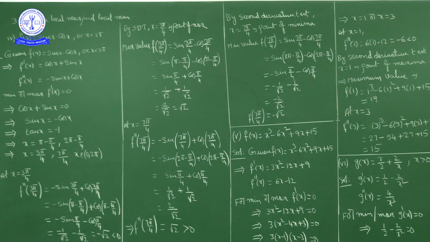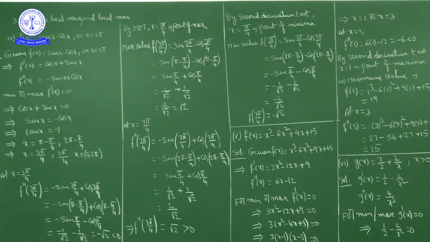Tan is negative in the second quadrant and fourth quadrant. Here x lies between 0 to 2 pi, so x can be in the first, second, third or fourth quadrant. Now tan x equal to 1 when x equals pi by 4, or pi plus pi by 4, 2 pi plus pi by 4, something like that.